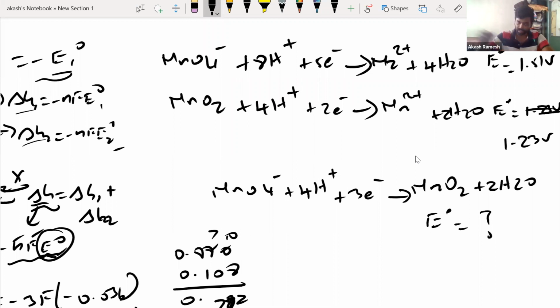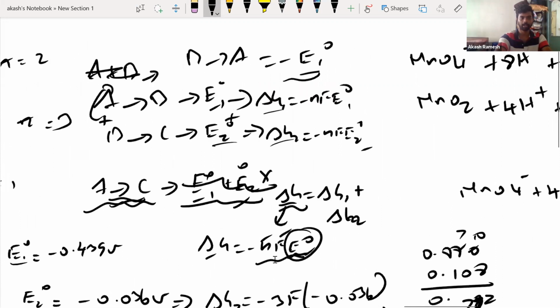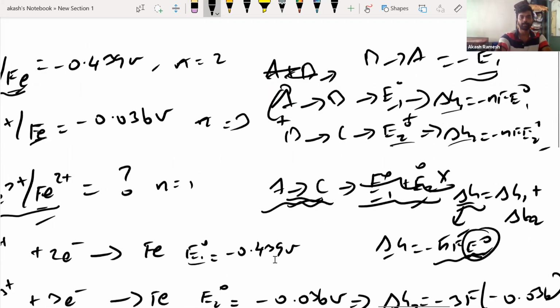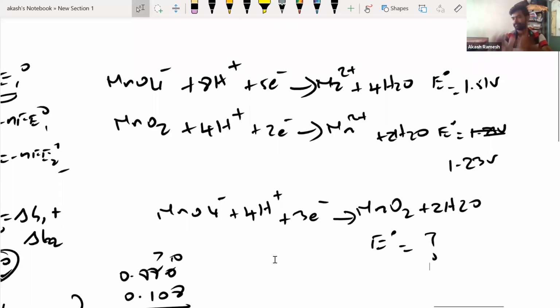Go for it. Exactly similar. Last time they gave the reduction potential value and you wrote the reaction like this. Here they have made it a little simpler. They have directly given you the equation. Exactly similar question, guys. You can solve it and tell me the answer. Be very careful with the signs. That is where everybody will go wrong.